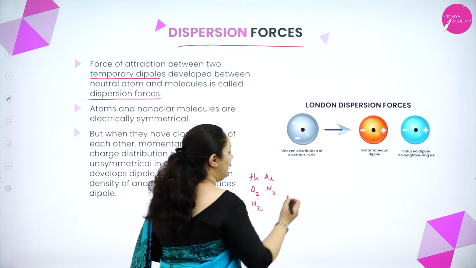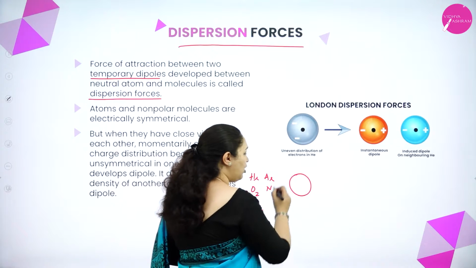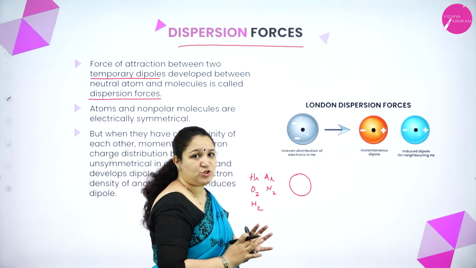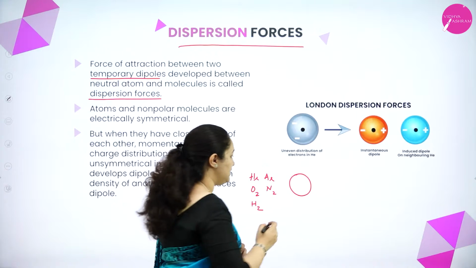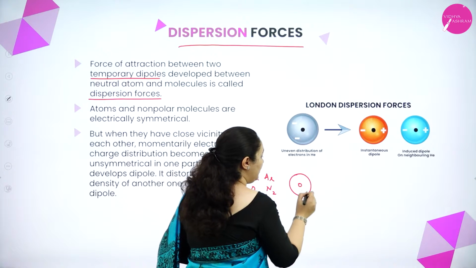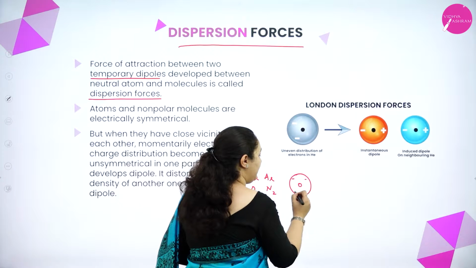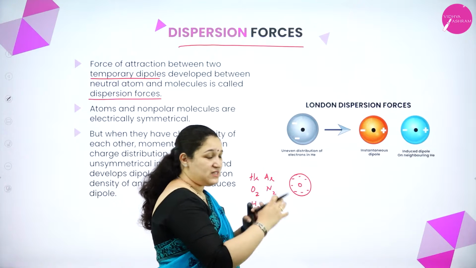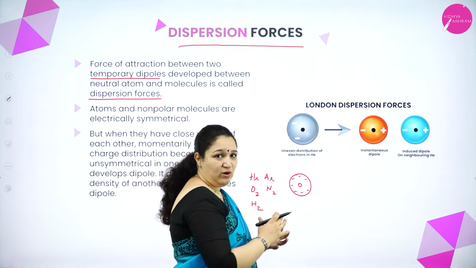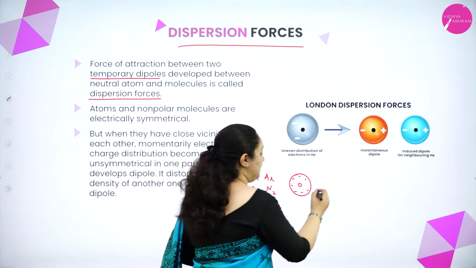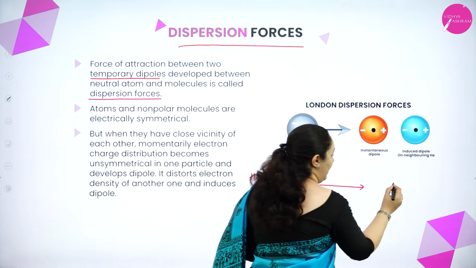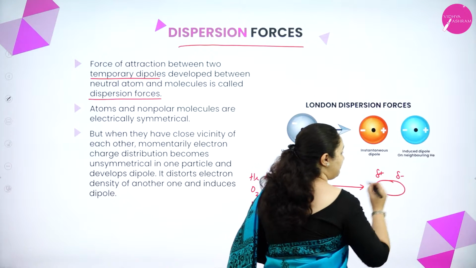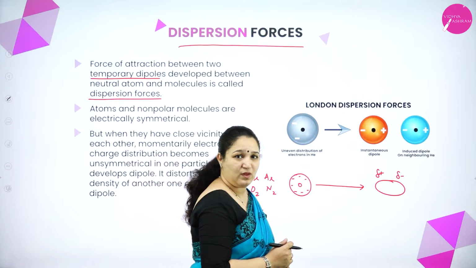So for example, if I have a molecule which has a symmetrical distribution of the electron cloud, this is the nucleus if I consider, and the electrons are symmetrically distributed around the nucleus. As these electrons are moving around, at one point of time there is a momentary distortion and the molecule will develop partial positive charge and partial negative charge.